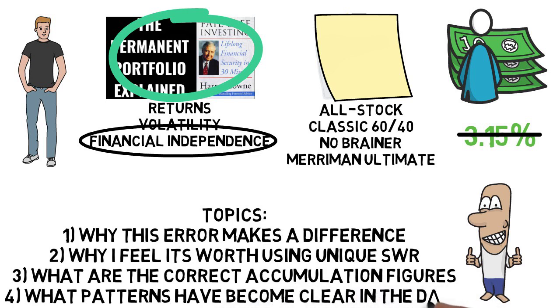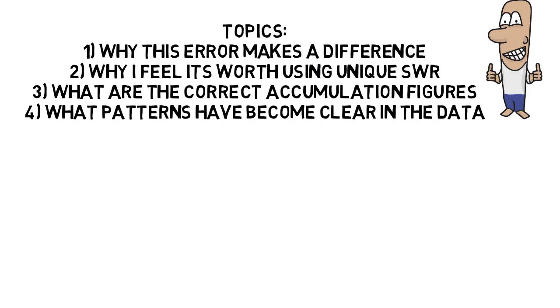We'll also be going over the corrected accumulation metrics for these 4 strategies. And then we'll be wrapping up with some interesting lessons that I've learned after discovering and correcting for this error. Because once all the figures were corrected, a couple of interesting patterns became clearer that weren't as easily seen before, and I think they're worth discussing.